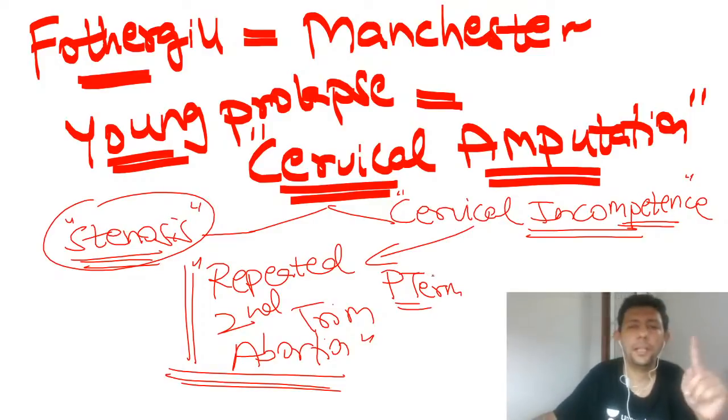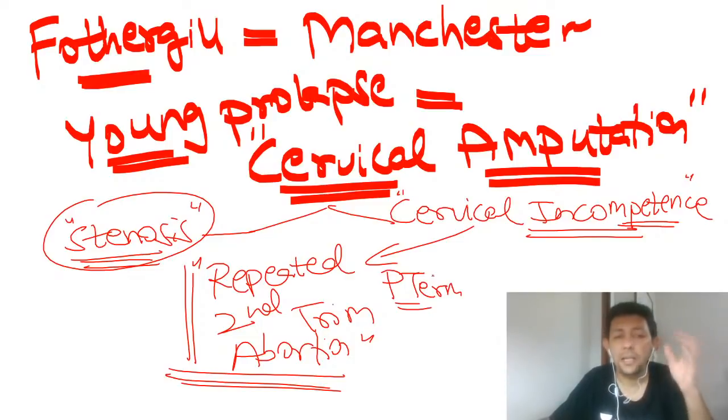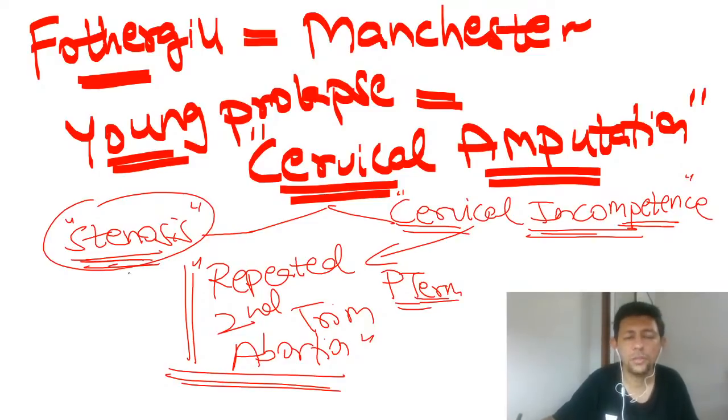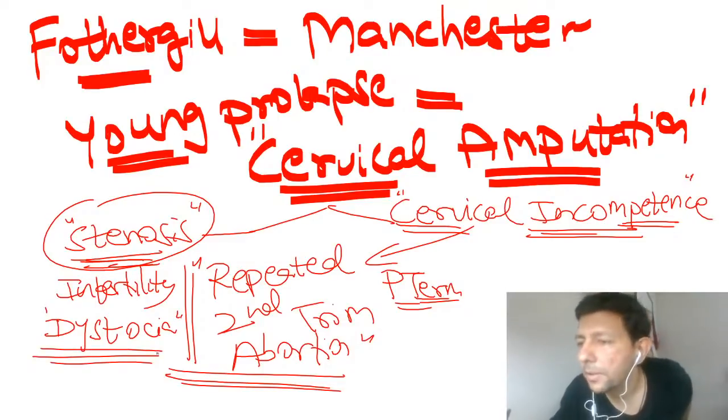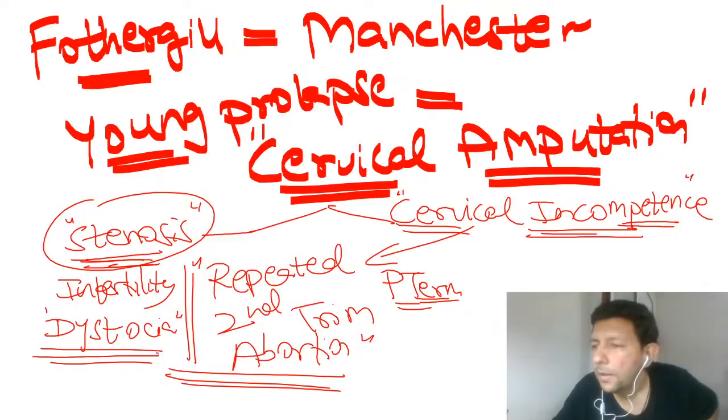So there can be hemorrhage because of this Fothergill operation, repeated second trimester abortion because of this cervical incompetence, preterm labor or cervical stenosis, and infertility. So infertility can also happen, and there could also be cervical dystocia. What is dystocia? Anybody, what is cervical dystocia? Okay, so now all of you know.